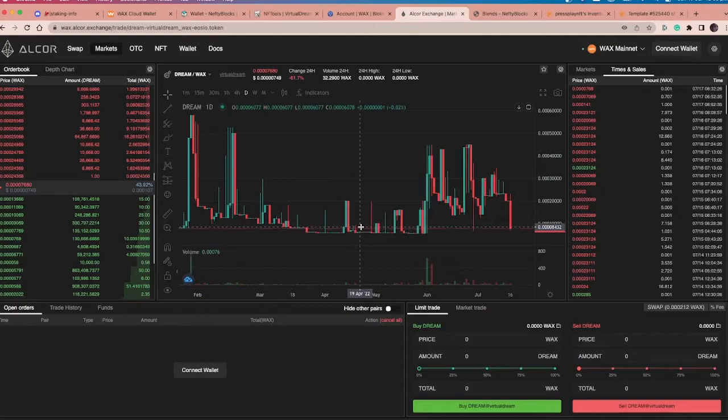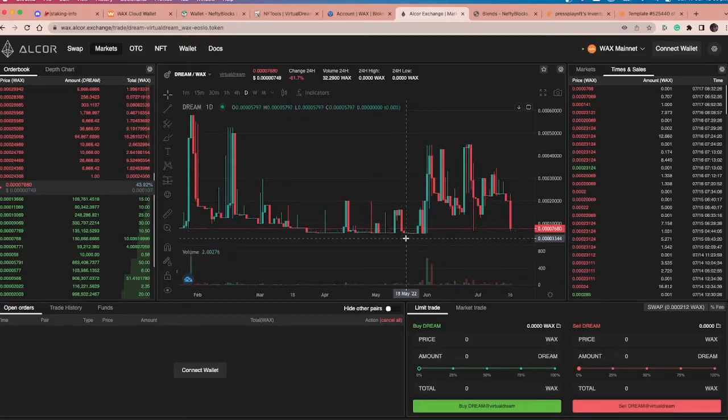Then the demand starts to come in. We have the one of ones. That was a huge moment for the token, and a lot of dream was purchased, so then the price starts to go up. So look, this is natural. It's going to go up and down as the supply versus demand, and that's just how markets work.